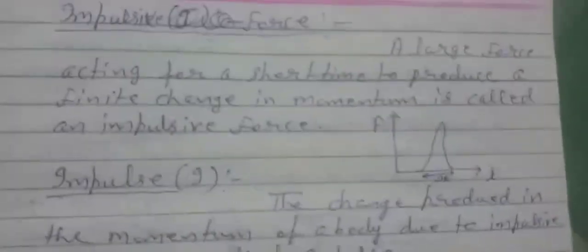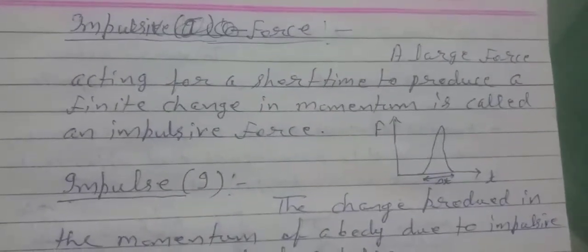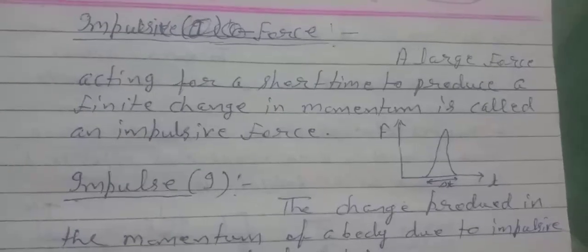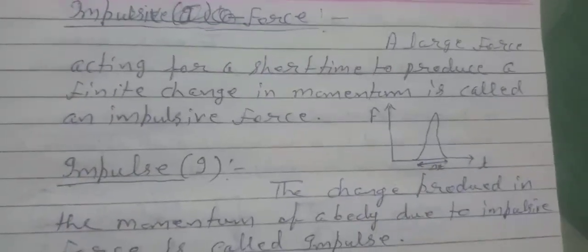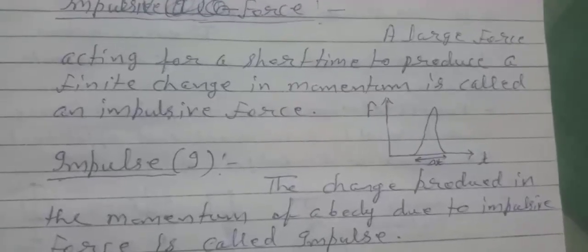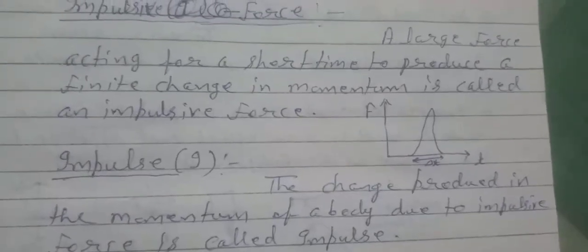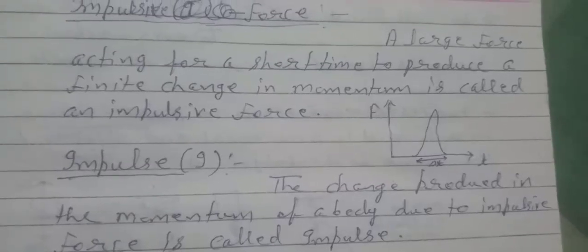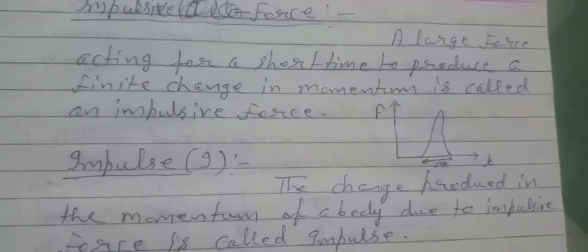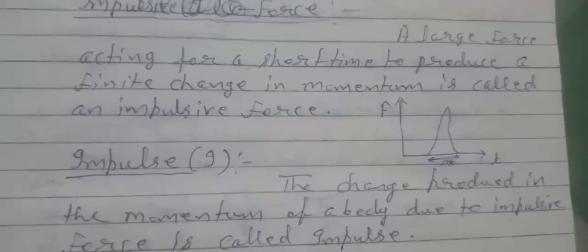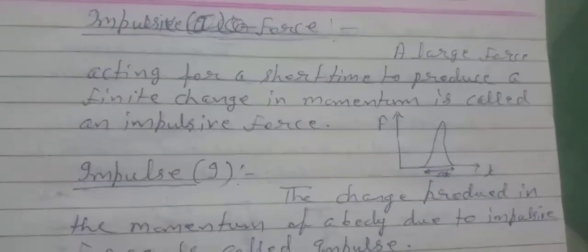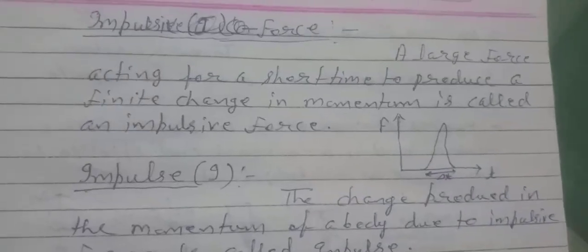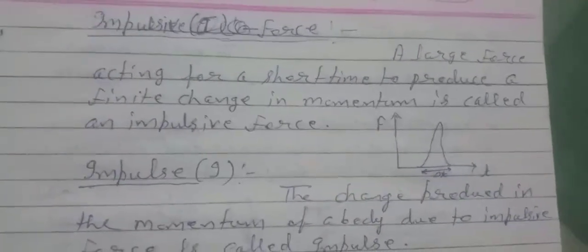Impulsive force. A large force acting for a short time to produce a finite change in momentum is called an impulsive force. That is, when a very big force acts for a very little time, then it produces a finite change in the momentum of the body, and that force is called impulsive force.